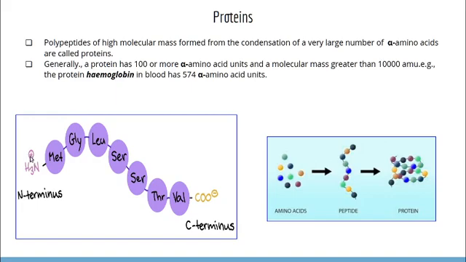Here you can see a dipolar ion, NH3 plus and COO minus. Then see the formation of protein. Different amino acids are combined together through peptide bonds, forming a peptide, then forming polypeptide, then the final product will be a protein. Large number of amino acids combined together forming a protein. This is the formation of proteins from different amino acid units.